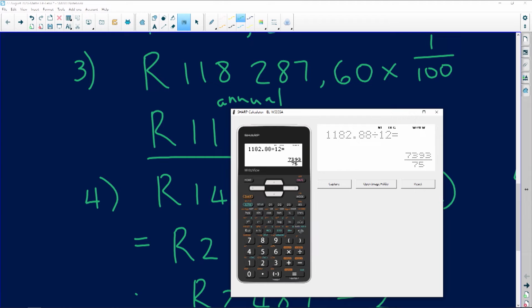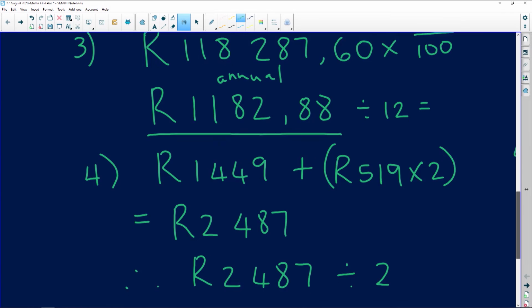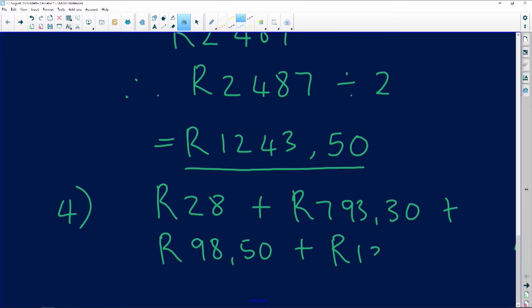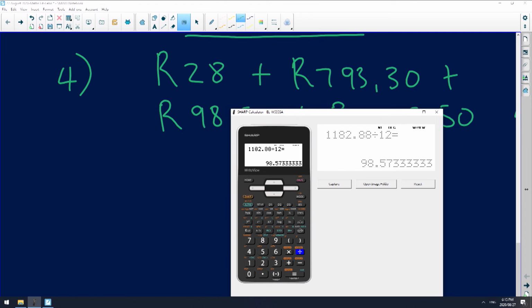You remember what I said? It's going to be 98 Rand and 57. Stunning. And then we've got the medical aid contribution going on over there. 1,243.50.